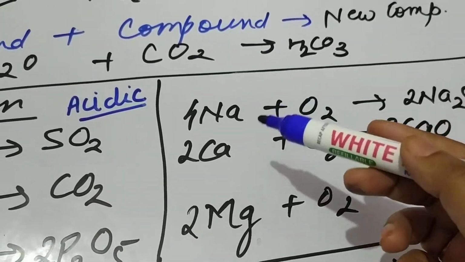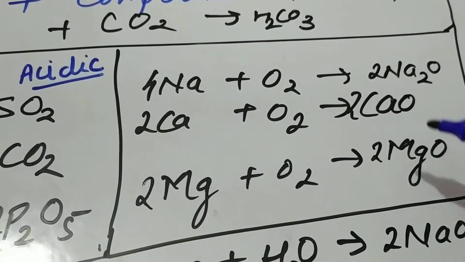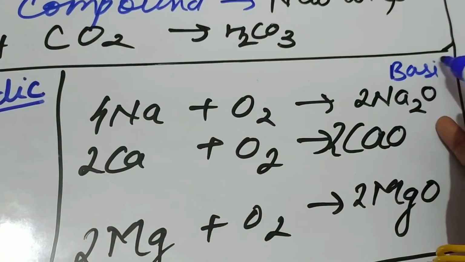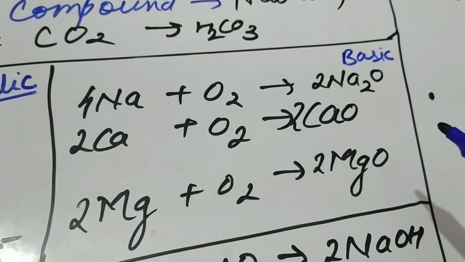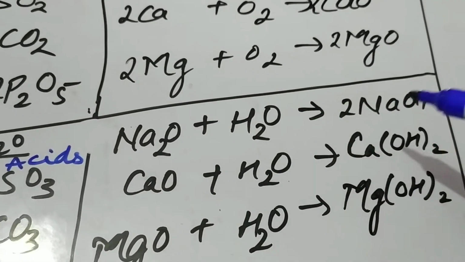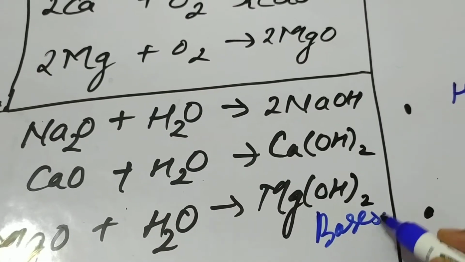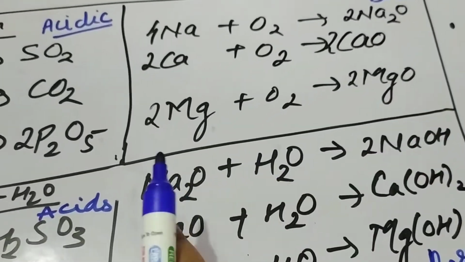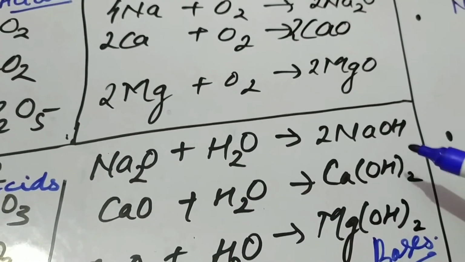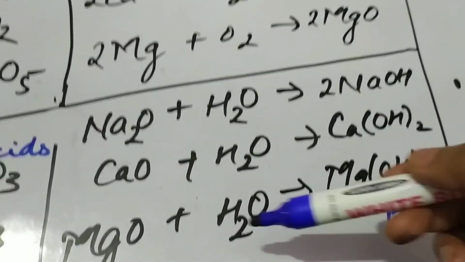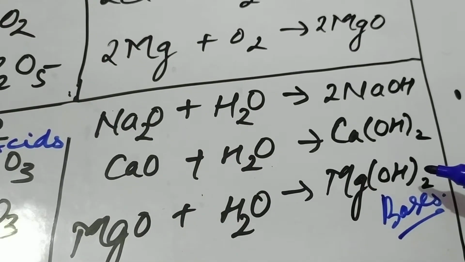Next is metals. Metals combine with oxygen to form corresponding oxides and all these oxides are basic in nature: sodium oxide, calcium oxide and magnesium oxide. Because these dissolve in water to form the corresponding bases, they are called basic oxides. Sodium oxide, if you dissolve it in water, will give a base, sodium hydroxide. Calcium oxide dissolves in water to give you calcium hydroxide, and magnesium oxide dissolves in water to give you magnesium hydroxide.